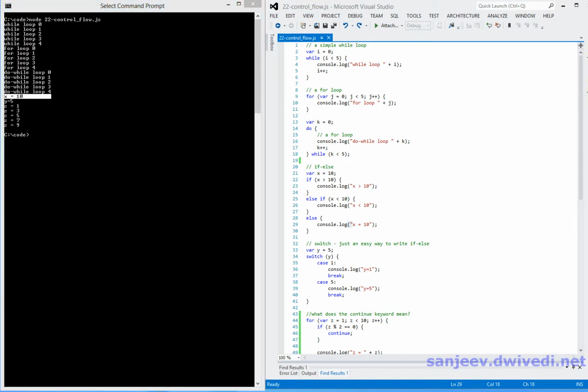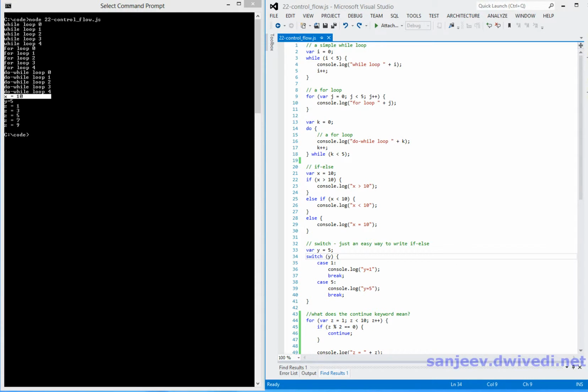Now if and else or if else if kind of constructs which are chained together are not the only way of writing conditional statements. There is yet another way of writing conditional statements that is called a switch. So if you look here between lines 33 and 41, this is what a switch statement looks like. What you would usually do is say switch and put a condition, put a variable in here, and then you have case and then various values that this particular variable can take.